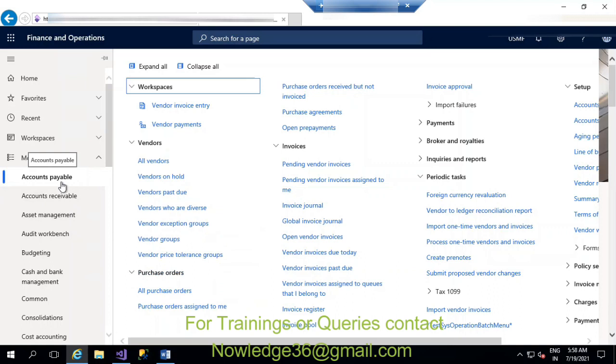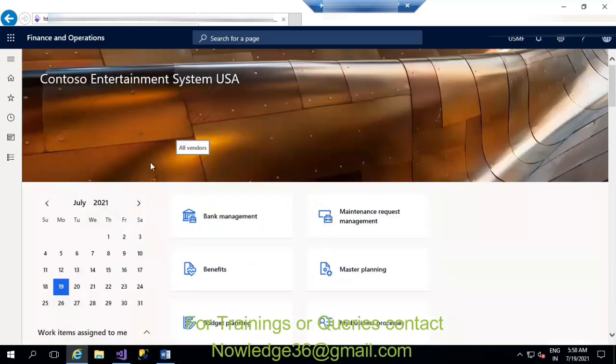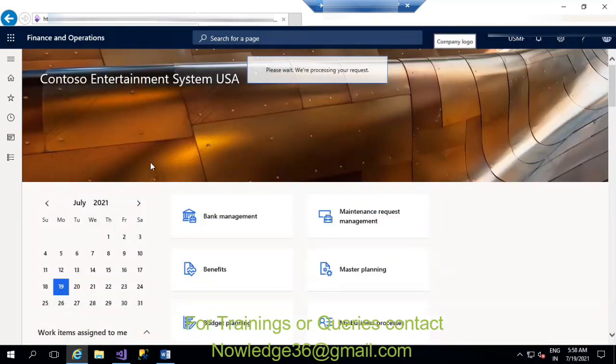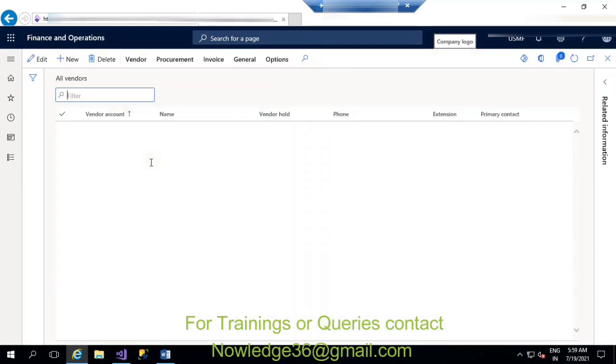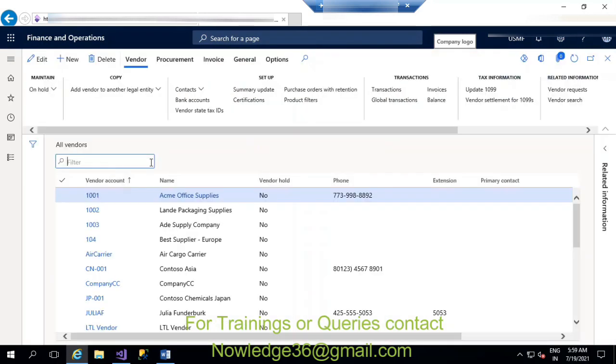There will be one doubt. For example, if I click on all vendors, let's wait for it to open. Okay, these are all the vendor related information.